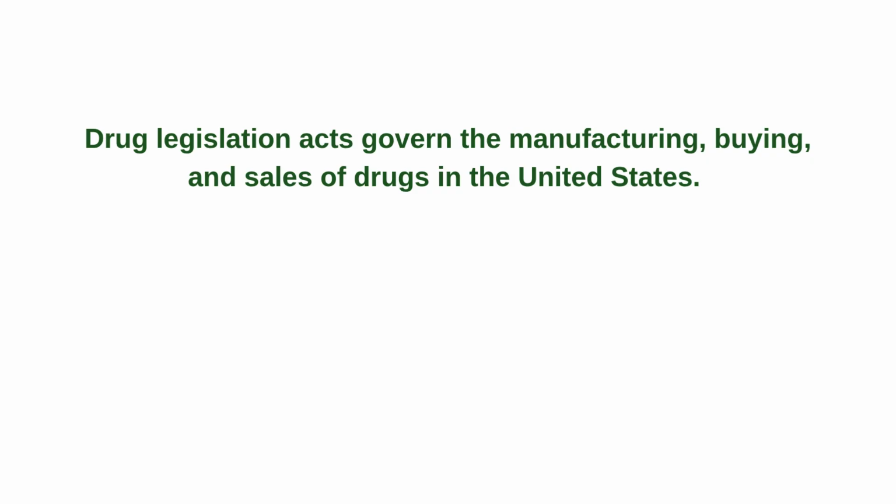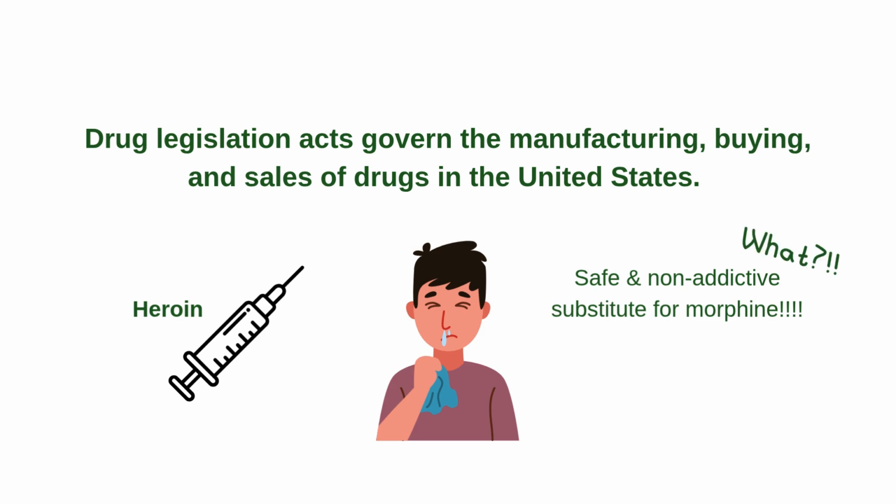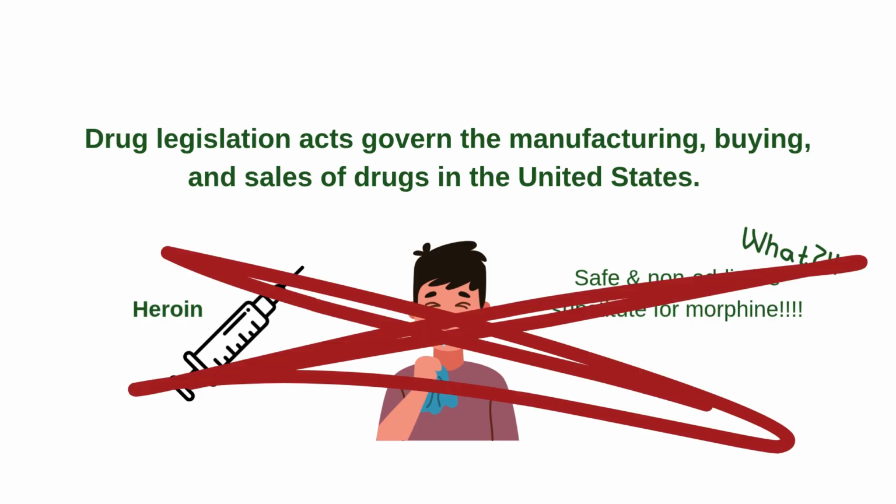Drug legislation acts govern the manufacturing, buying, and sales of drugs in the United States. And thank goodness, because, for example, heroin was considered a cure for the common cold in the late 1880s. It was advertised as a safe and non-addictive substitute for morphine. It wasn't until 1924 that the FDA banned it with the Anti-Heroin Act.